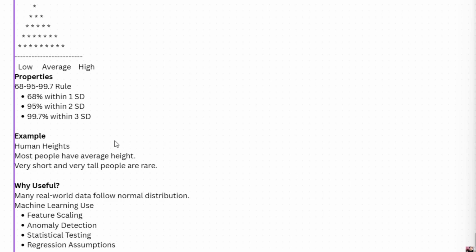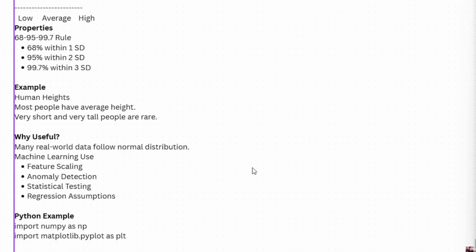So we can use it with height, weights, exam scores, IQ scores, and measurement errors. Understanding the distribution helps us analyze the data correctly. In machine learning, we use it in feature scaling, where many algorithms perform better when the data is normally distributed.